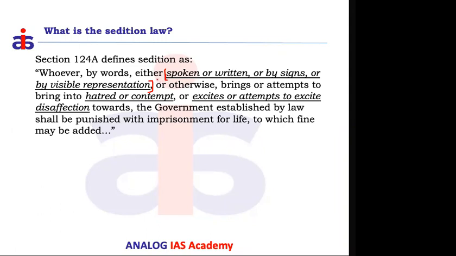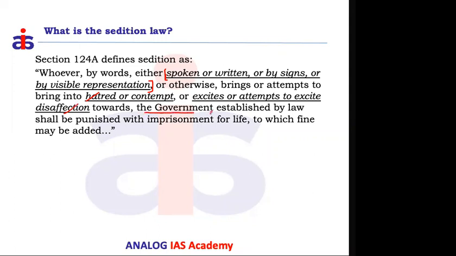So this section clearly talks about an individual's expression. And what kind of expressions are penalized under this sedition law? If these expressions are creating hatred, or contempt, or excite or attempt to excite disaffection, right? And it is specifically talking about the government.